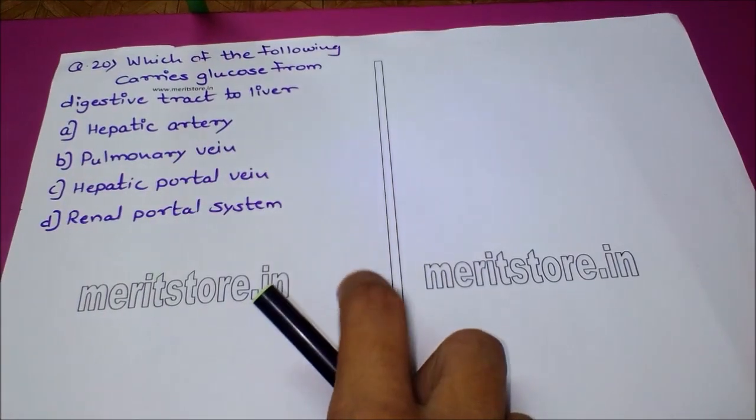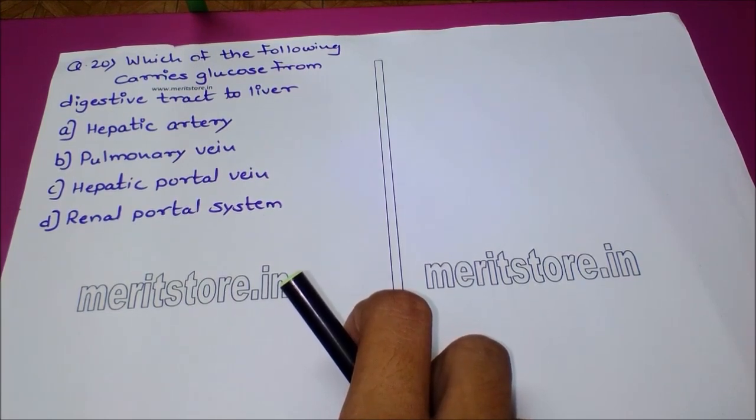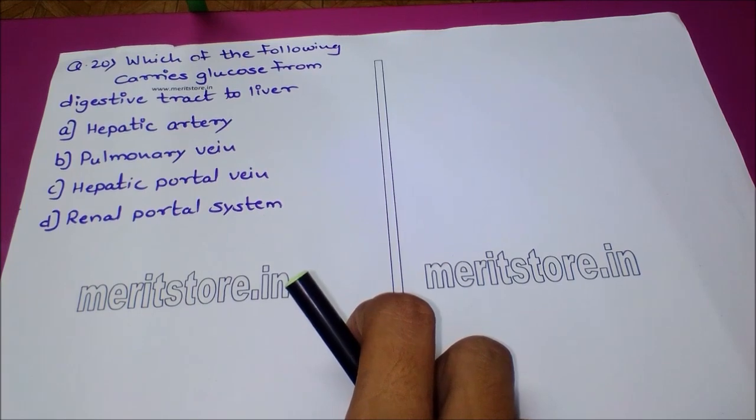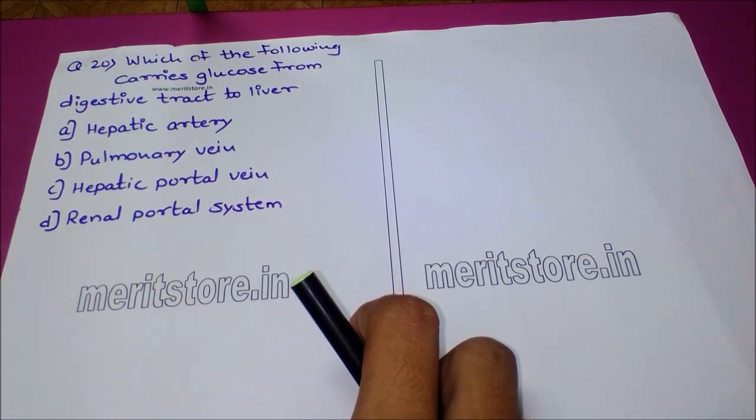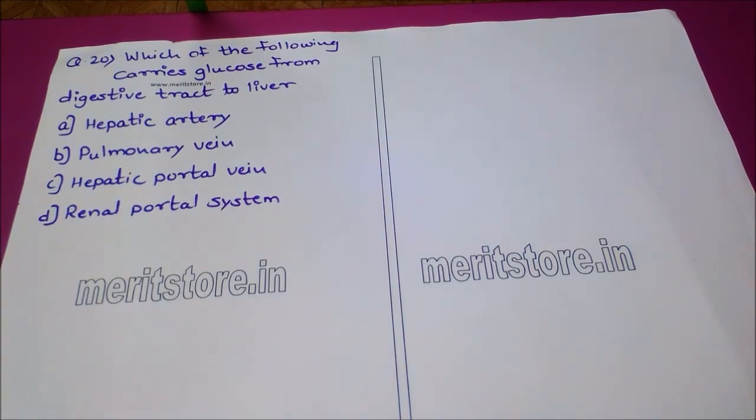Which of the following carries glucose from digestive tract to the liver? Option A hepatic artery, option B pulmonary vein, option C hepatic portal vein, and option D the renal portal system. The blood carries material from the digestive tract to the liver through the hepatic portal vein. The blood which comes from the digestive tract contains absorbed food like glucose and amino acids.